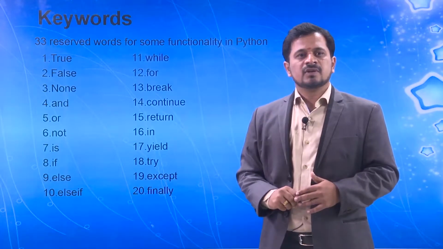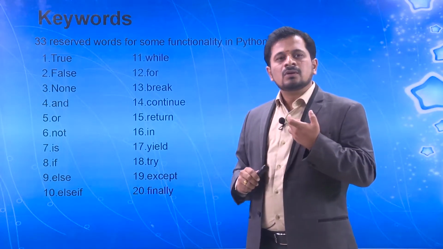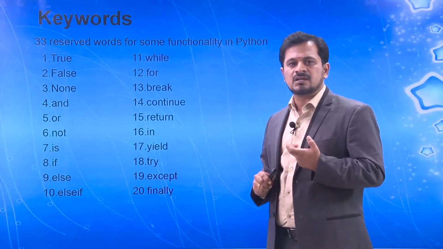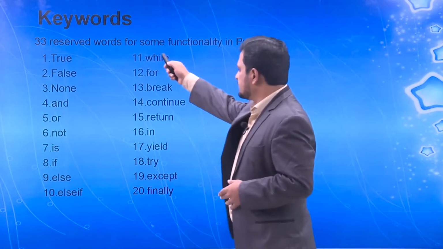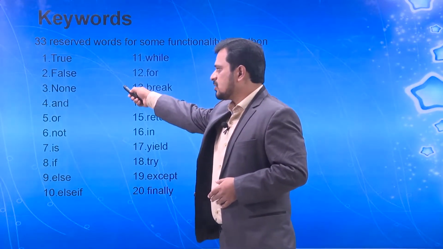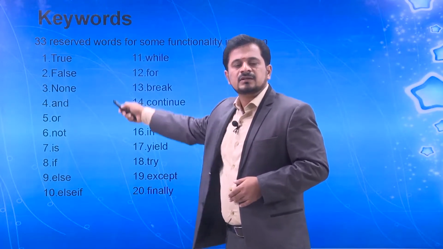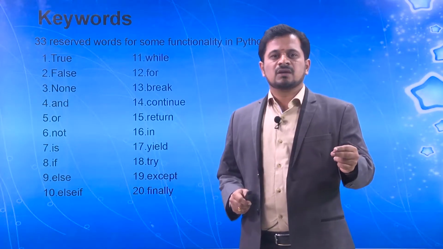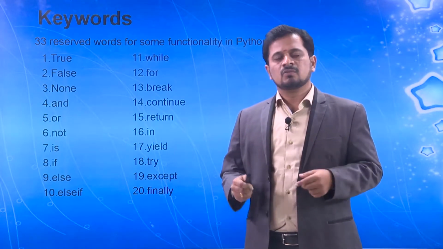Next, we are going to see the keywords. As I told you, there are 33 reserved keywords for some functionality in the Python compiler. It starts with True, False, and None. If you look at the first three, these are all going to define some data. In machine language, I want to use zeros and ones: 0 may be false, 1 may be true.